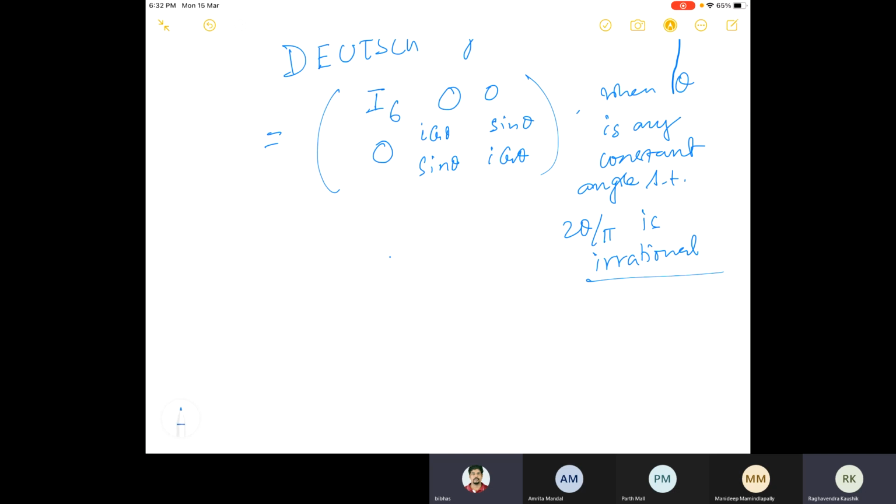This is computational universality or strict universality. No, this is theoretical, strictly universal. But there is a problem with this gate. It is very hard to implement and inefficient in terms of gate count. There will be so many gates required to implement a circuit. It's disproved in the literature, you can see. I'm not going to discuss it.